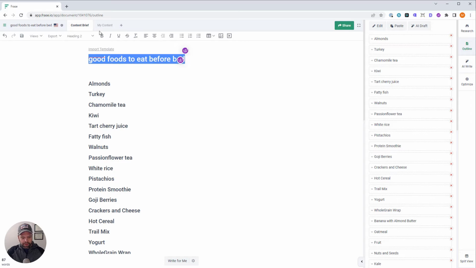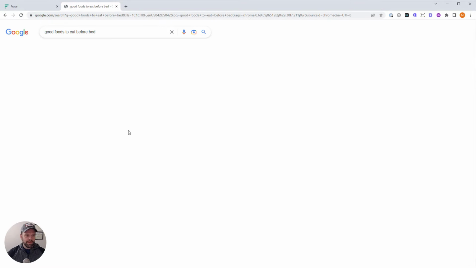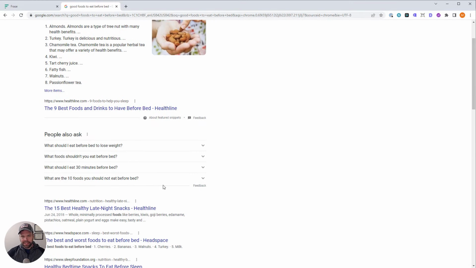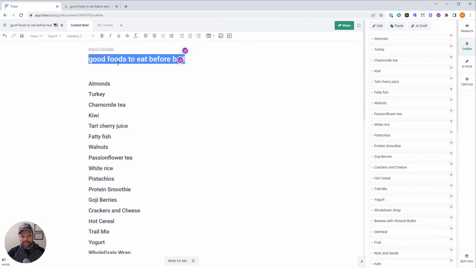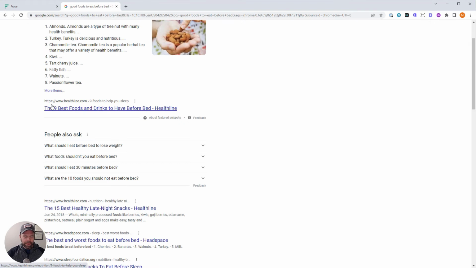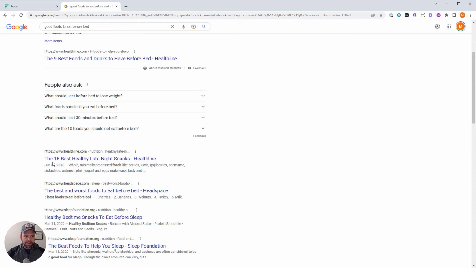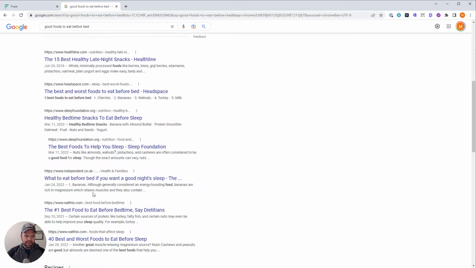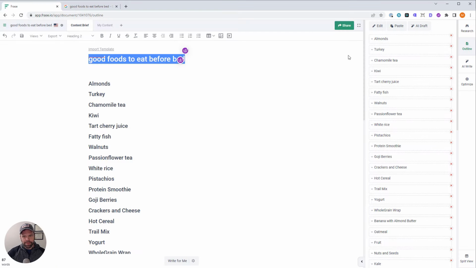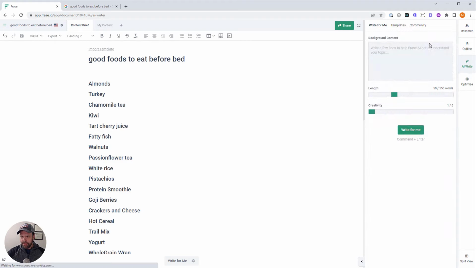When you actually go to Google and you type in good foods to eat before bed, it's not that generic. That's not a very click-friendly title. We want a more click-friendly title. The 9 best foods to eat and drink before bed, the 15 best healthy late night snacks, what to eat before bed if you want a good night's sleep. So I just want something a little spicier, a little more click-friendly.